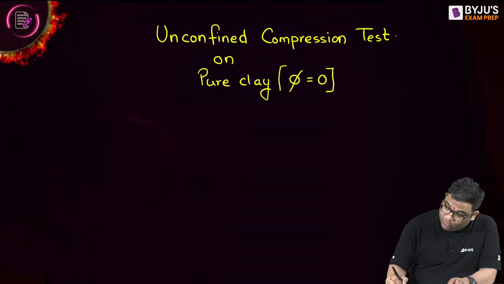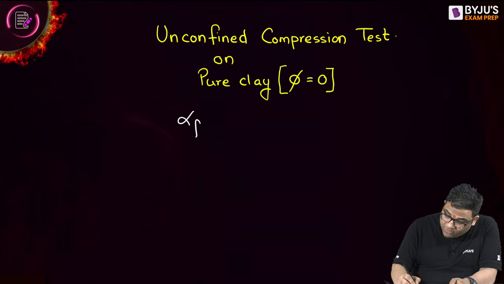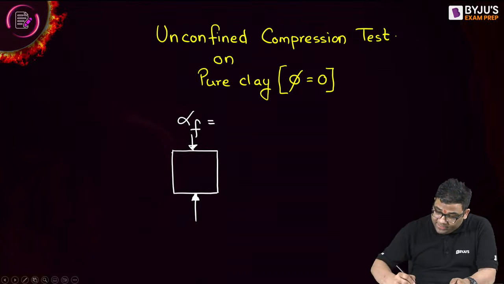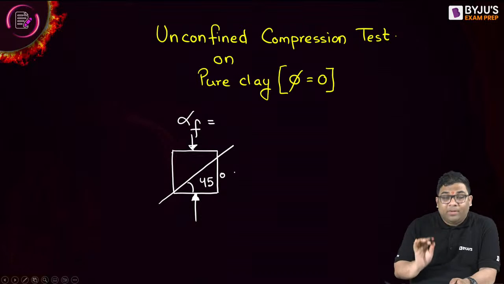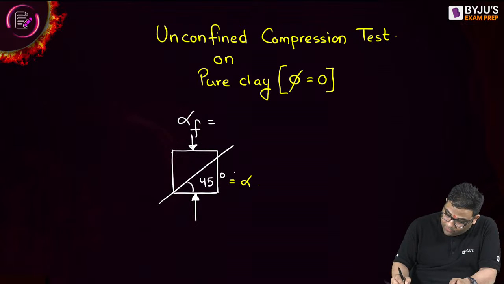So if phi is equal to 0, what will alpha F be if we are conducting this unconfined compression test on a soil sample? Yes, it will be 45 degree. The failure plane will be 45 degree, and this will be your alpha F because phi is 0.